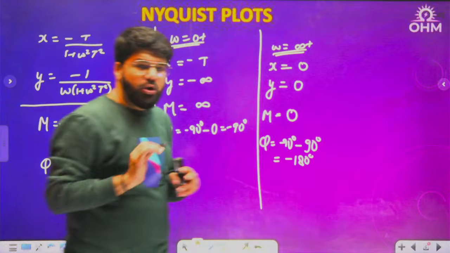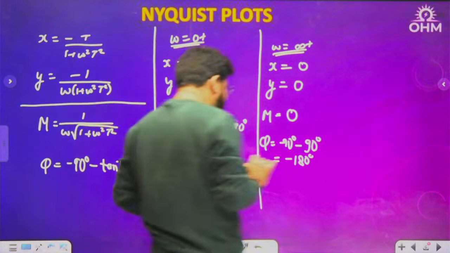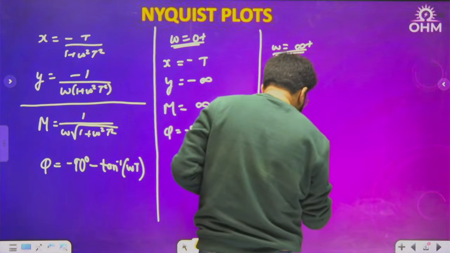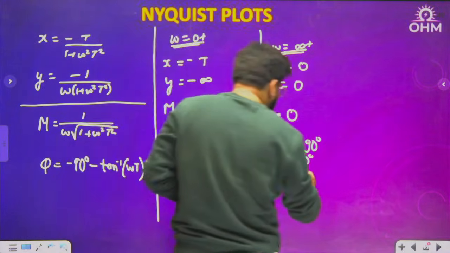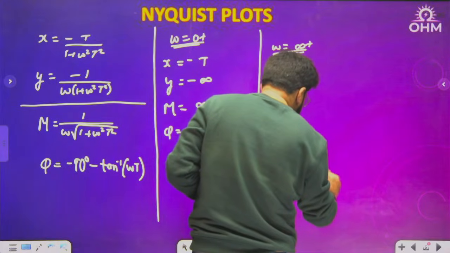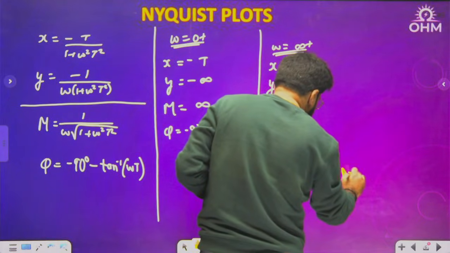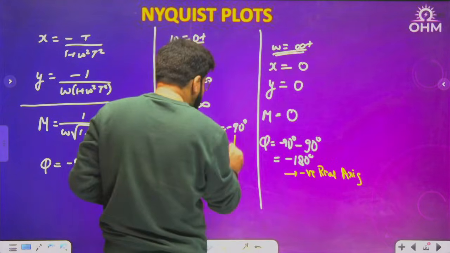Now let me also tell you the meaning of minus 180 degree. Minus 180 degree means which axis? On which axis is the phase minus 180 degree? Negative real axis. And on which axis is the phase minus 90 degree?